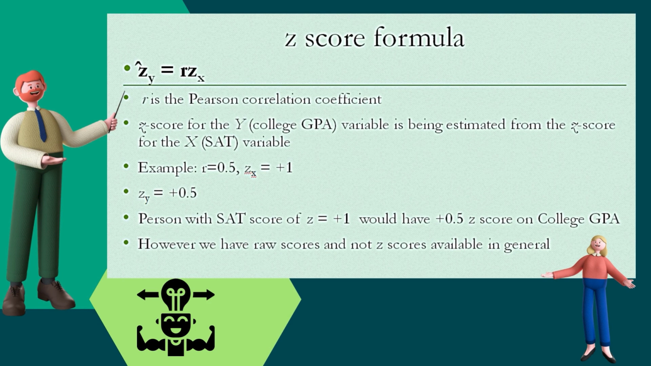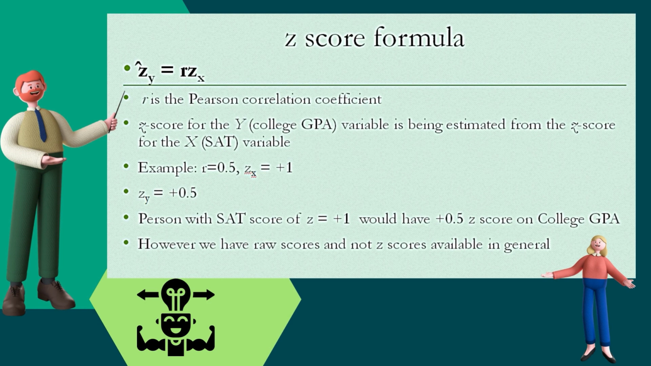Now, to take an example, suppose your correlation is plus 0.5 and your Z score for variable X is plus 1 standard deviation. If you put that into the formula, you will get your Z for Y as plus 0.5. What does it mean? It means that a person with a SAT score of plus 1 standard deviation would have a plus 0.5 Z score on a college GPA. So, this is the Z score formula, but in real life or in most statistical